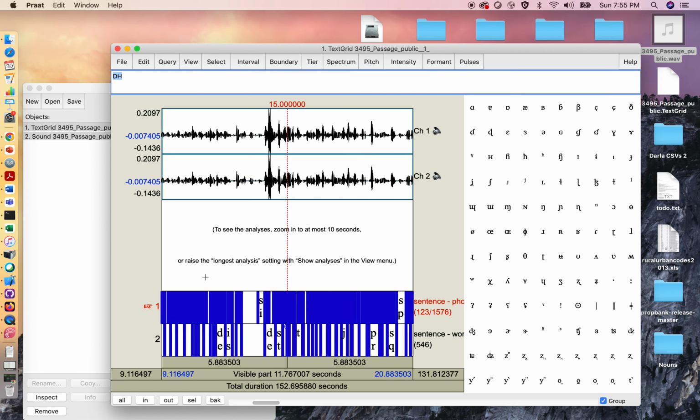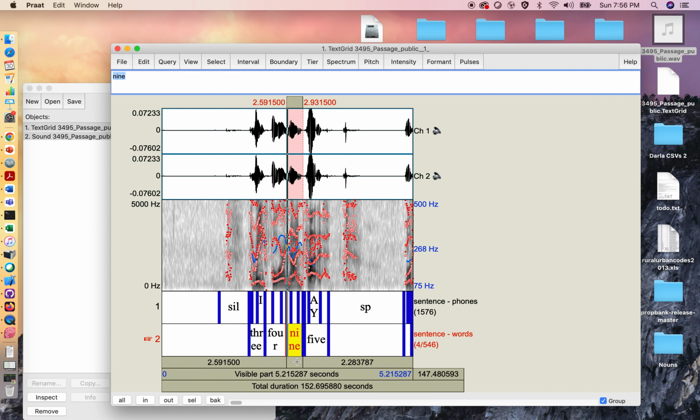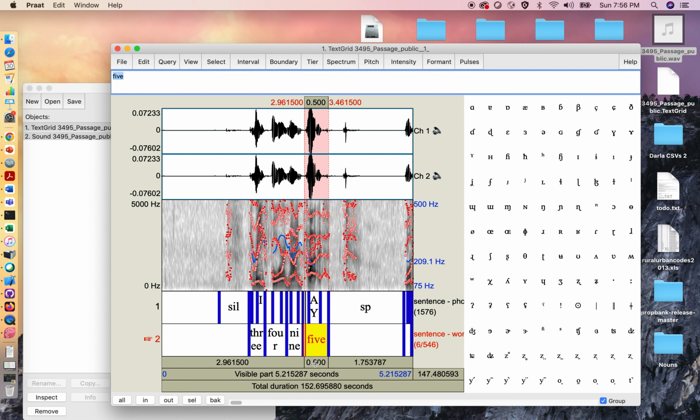So you'll notice this looks a lot different. There's a lot more boundaries here. So here we'll go over here, and remember in our original text grid, this whole thing, 3495, was just one chunk. But now this new text grid has gone through the aligner, and the aligner has chopped it up into little pieces so that each piece is a word. 3, 4, 9, 5. So that's what the aligner has done, and that is how we are able to extract vowel measurements for each of these vowels separately.